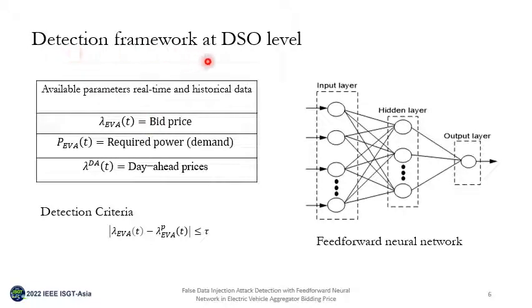The detection framework at DSO level is a simple feed-forward neural network. The inputs are the required power demand, that is P_EVA, and the day-ahead price, that is lambda_DA, and the output is the bid price, lambda_EVA, which we call the predicted price. If the difference between the actual bid price and the predicted price is less than tau, a threshold value, there is no manipulation. If the difference is higher than this threshold tau, then there is a manipulation in the data.